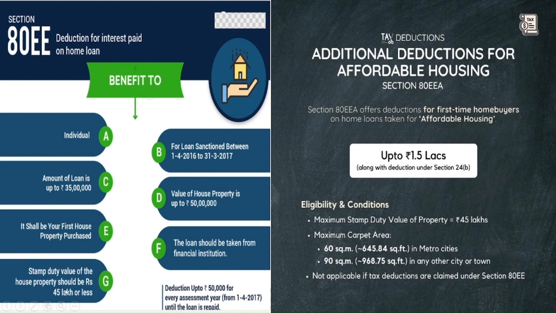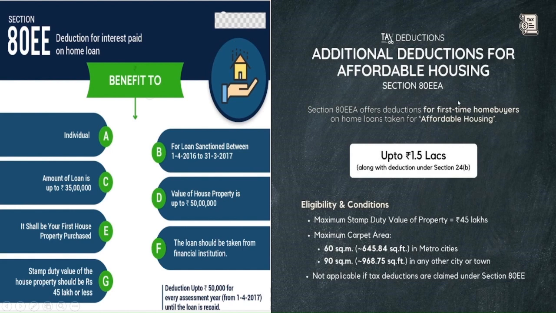The stamp duty value of the house property should be less than 45 lakhs. So this is the criteria, and this should be your first house. The amount of loan should not be more than 35 lakh. So you can go through these steps.